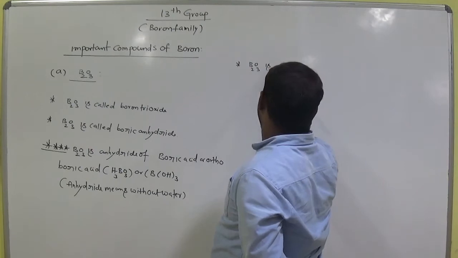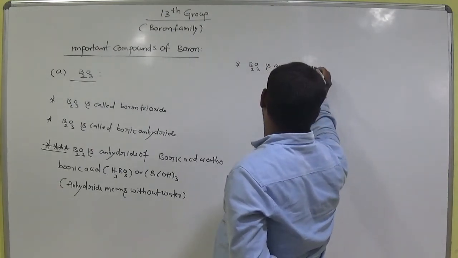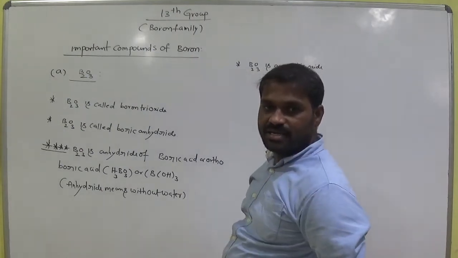B2O3 is an acidic oxide. That means which nature does it have? Acidic in nature.